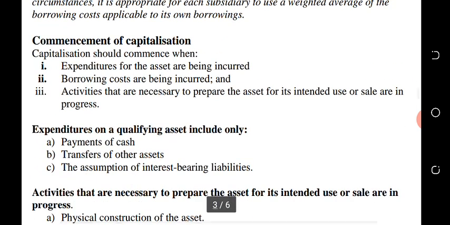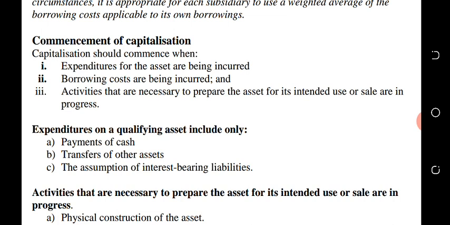Now, another thing we need to understand where our question might come, if not calculation, is to know when to commence capitalization. At what point do we start to capitalize your borrowing cost? Is it at the point in which you incur the expenditure? Now you should know the particular period of time in which you will commence to capitalize your borrowing cost.